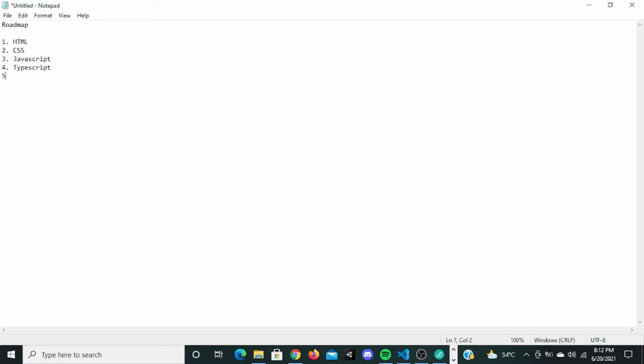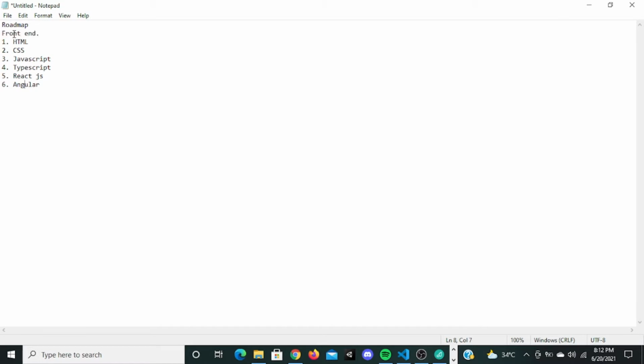I will tell you when we go into TypeScript. And the fifth one is we're going to learn React.js, which is a front-end framework written using JavaScript. And the sixth one we're going to learn is Angular, which is a framework written in TypeScript. It is also a front-end framework. So these all come under the front end.